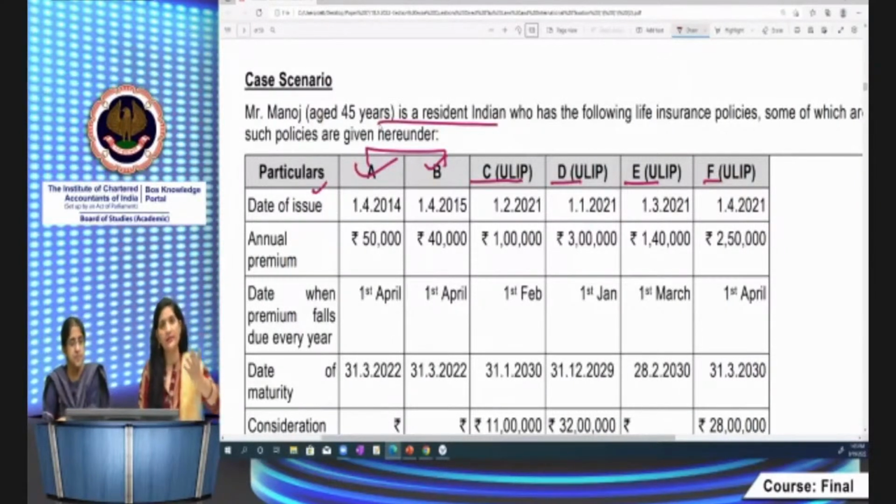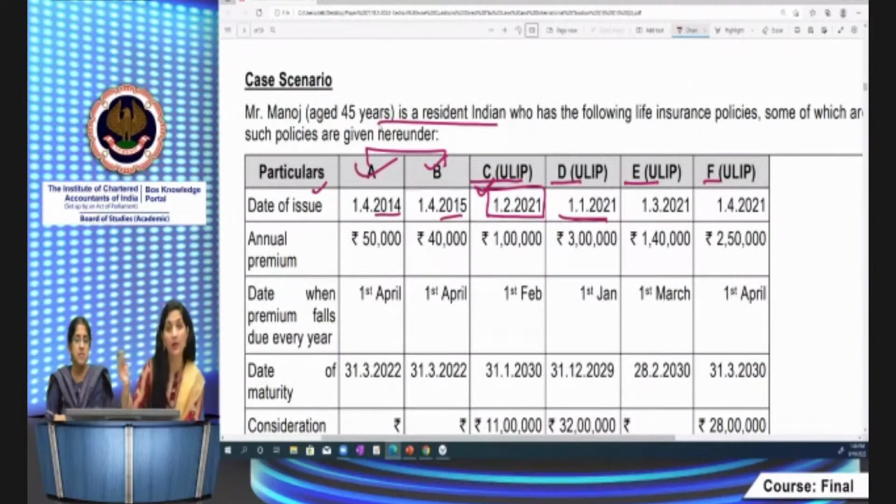For those issued prior to this, the same treatment as given for the other life insurance policies will be given for those ULIPs also. So date is very relevant. This first A policy is issued on 1/4/2014, B is 15, C policy was issued on 1/2/21. This is 1/2/21, so it is covered in your new amendments. It's issued prior to 1/2/21, so normal treatment will apply here.